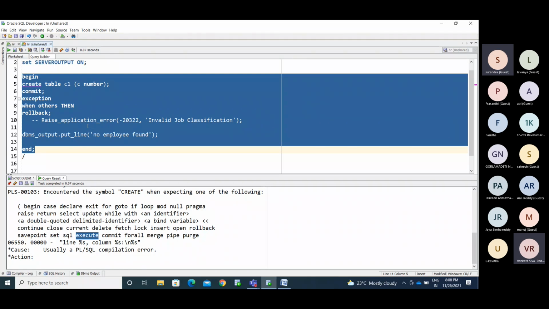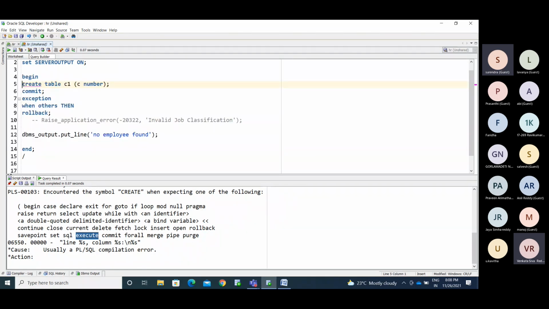As I said, we need to use dynamic SQL for that. Simply use execute immediate and pass that statement in single quotes. Now run this.